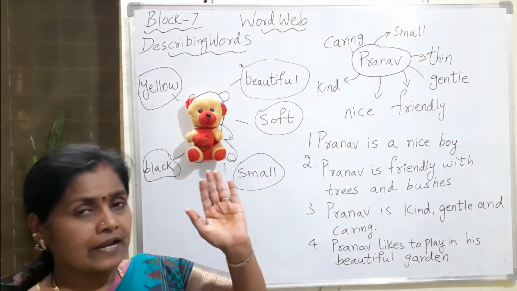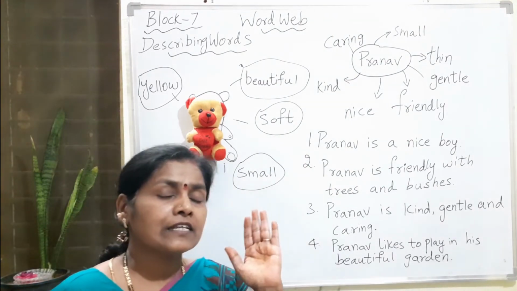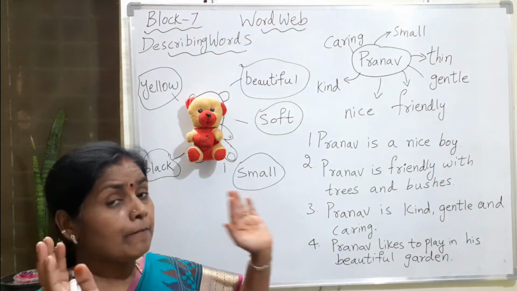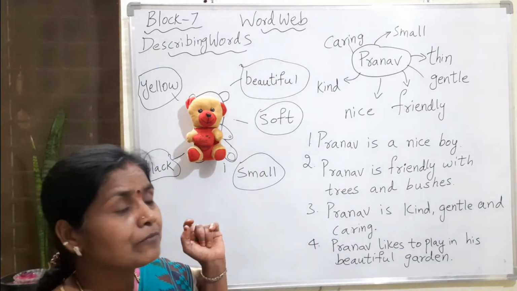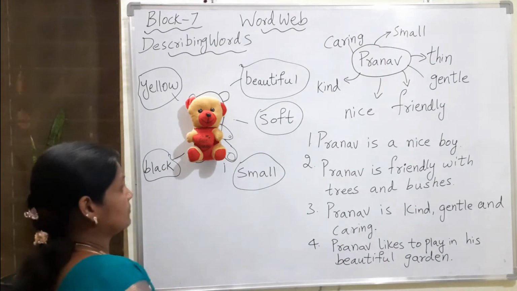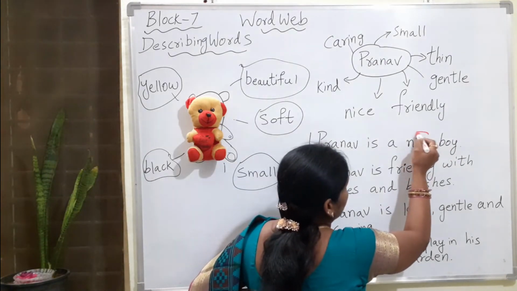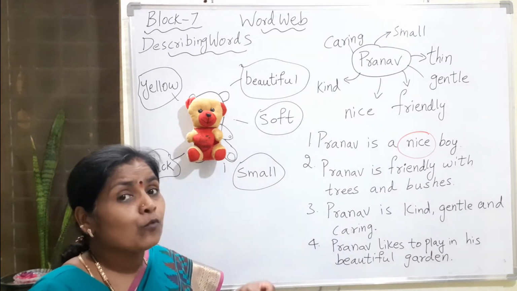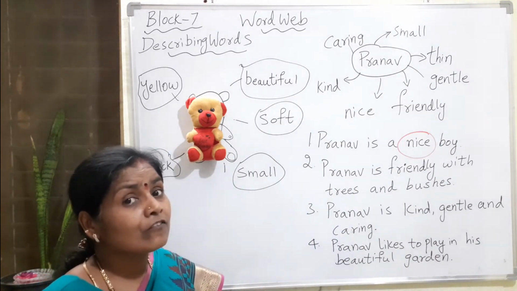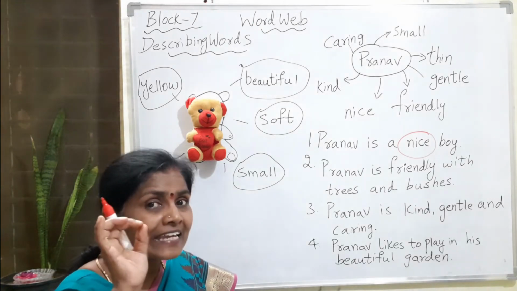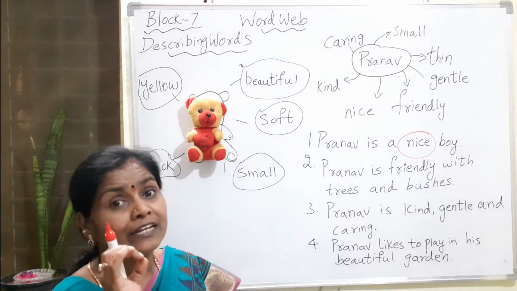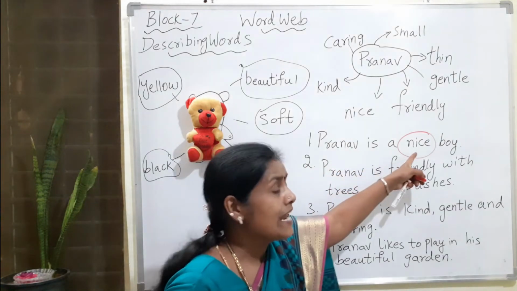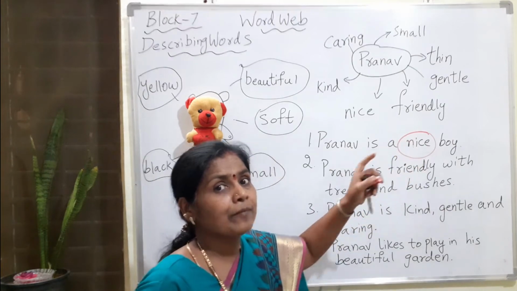If I say Pranav is a boy, what are you understanding? You are understanding that Pranav is the name of a boy. That's it. But here, what is the describing word I am using? I am using nice. Nice means what? It is giving more information. What sort of boy was Pranav? Pranav is a nice boy. Some children are very naughty, isn't it? But how is our Pranav? He is a nice boy. This is the describing word.